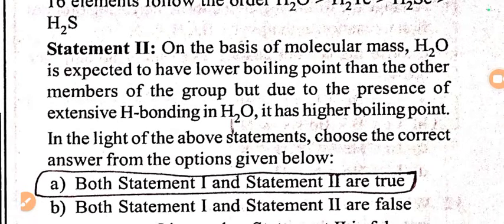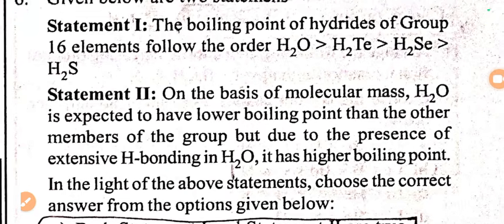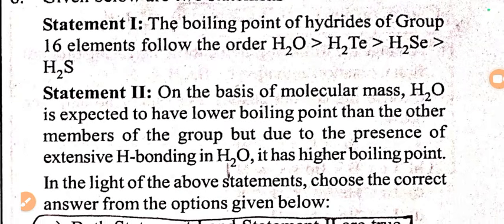On the basis of molecular mass, water is expected to have lower boiling point than the other members of the group due to the presence of extensive hydrogen bonding in water. It has higher boiling point. In the light of the above statement, choose the correct answer from the option given below. So both statement 1 and statement 2 are the right answers for this question.